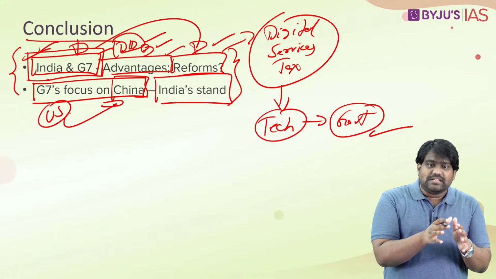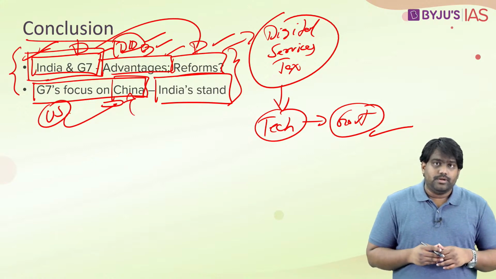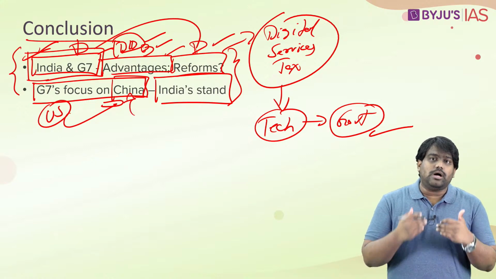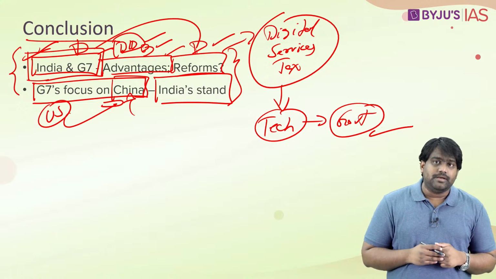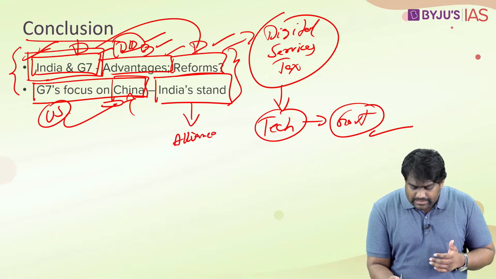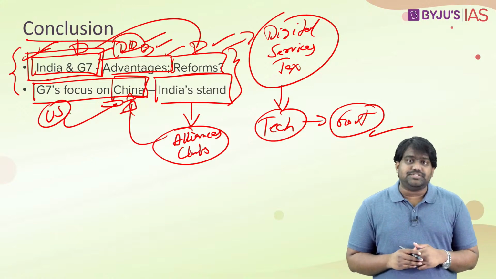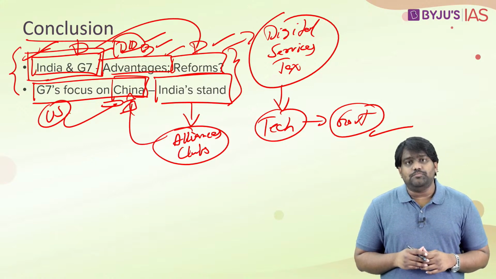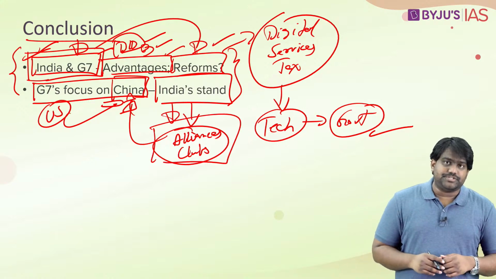Should India actively participate in a platform where one country is being singled out? Because traditionally we have followed a principle of independence and strategic autonomy in our foreign policy. We have always stayed away from any alliances or clubs which selectively target a few countries, right? This has been India's foreign policy. So there are both sides of the argument to this.